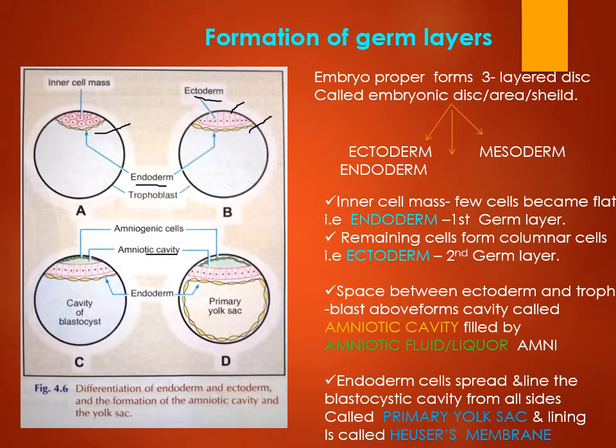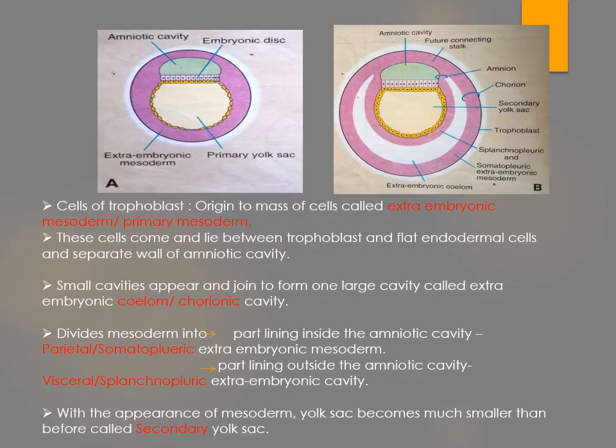Which has amniotic fluid, and the endodermal cells further grow laterally and downwards, cover the complete cavity of the blastocyst and form the primary yolk sac, and the lining of the primary yolk sac is called Heuser's membrane. This is how the plate looks when there is fluid along with a downward growth of endodermal cells and primary yolk sac.